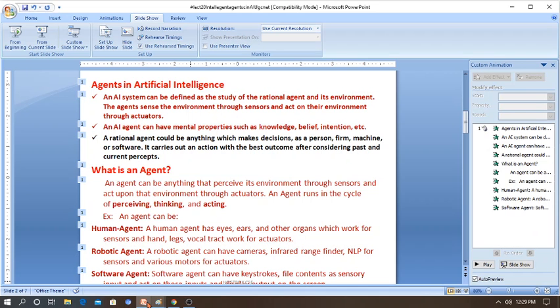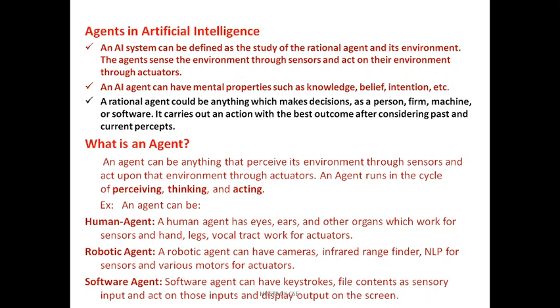So the environment, and observe everything you have. Now what is an agent? An agent can be anything that perceives its environment through sensors and acts upon the environment through actuators or actions. Then it runs in a cycle of perceiving, thinking and acting. In the view of artificial intelligence, an agent can be a human agent, a robotic agent or a software agent.